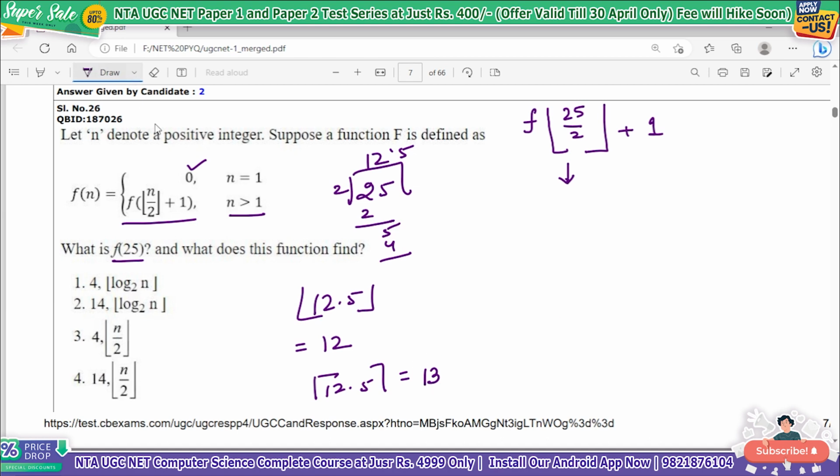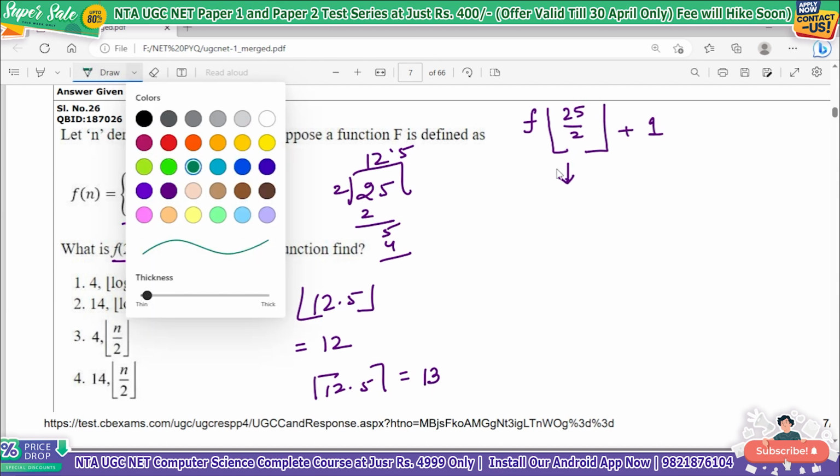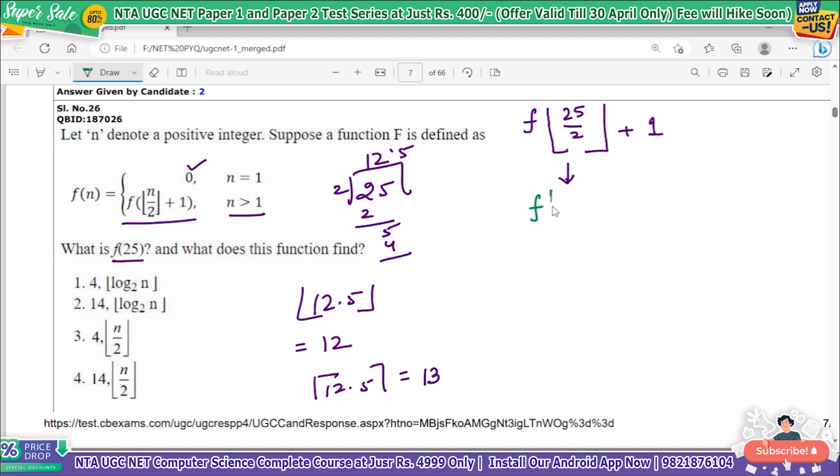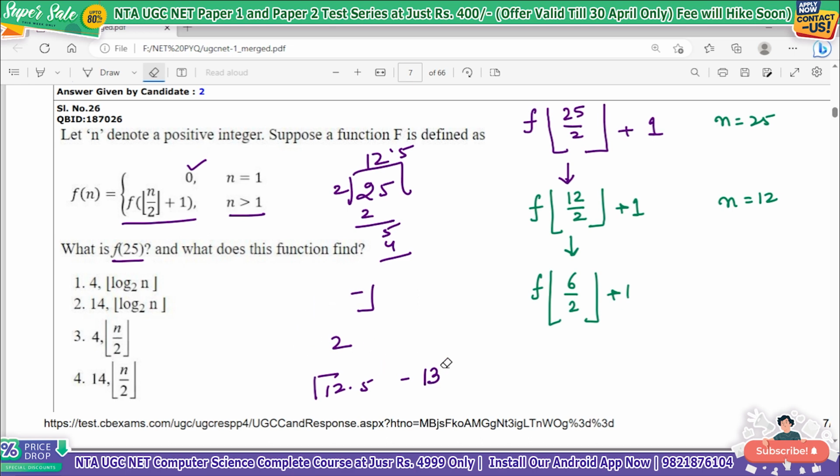So what do we get here? This will be f of, what is this? 12. Okay, so f of 12 by 2 plus 1. So here n is equal to 25, here n is equal to 12. Next we will have 12 by 2 is 6. So f of floor 6 by 2 plus 1. Now we will try to calculate 6 by 2.